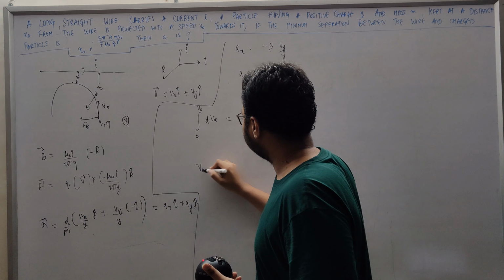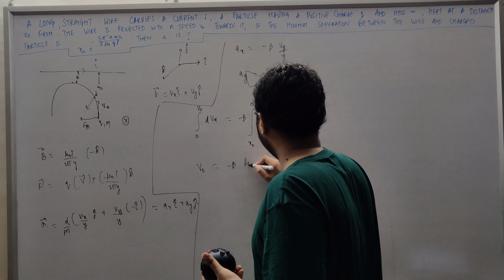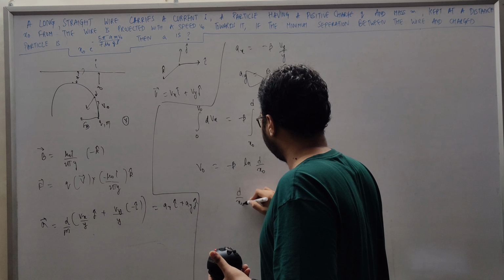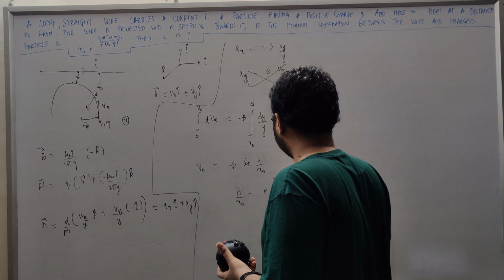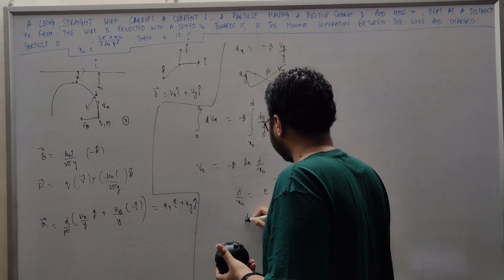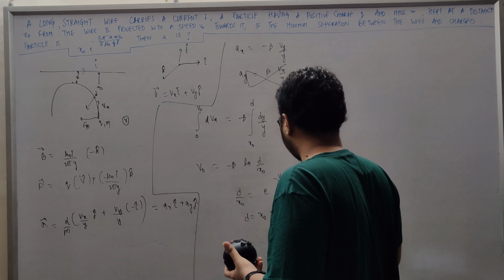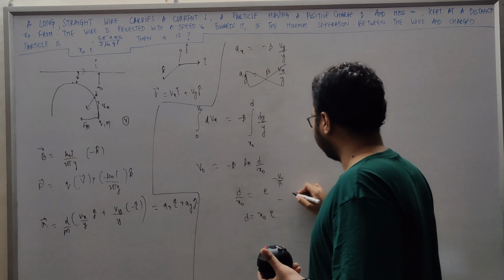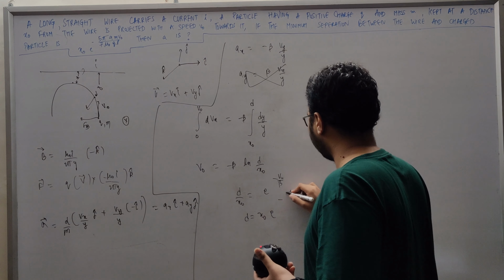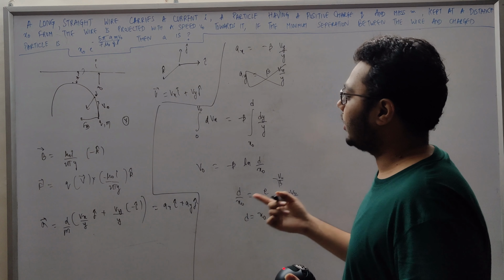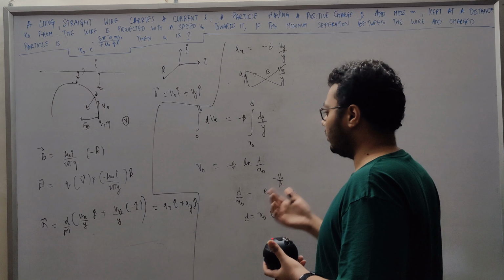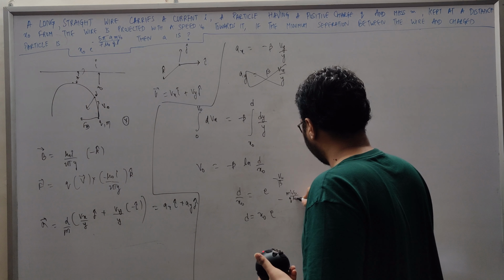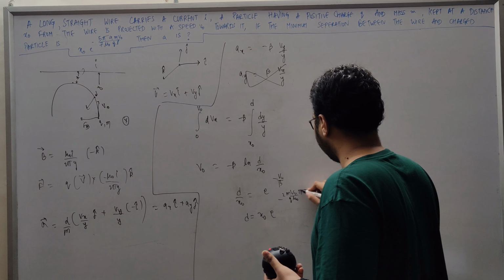We have v naught equals minus beta ln d by x naught. So we have d by x naught equals e to the power minus v naught by beta, or we can say d equals x naught e to the power minus v naught by beta. Now beta is alpha by m, so v naught upon alpha into m, and alpha is q mu naught I upon 2 pi. So we have q mu naught I upon 2 pi.